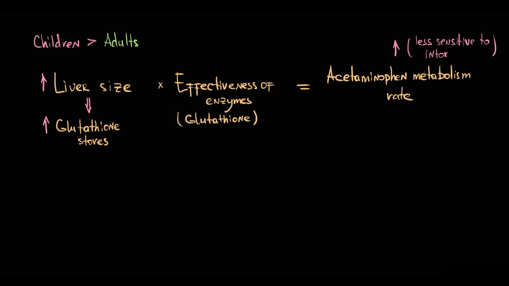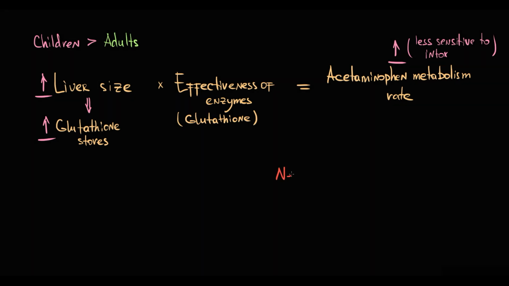So simply because children have greater liver size compared to their body weight, they have greater glutathione stores, and because of this, they can metabolize paracetamol more effectively than adults. The exception are neonates, because they have immature enzyme production capacity that cannot provide enough amount of glutathione for appropriate paracetamol detoxification.